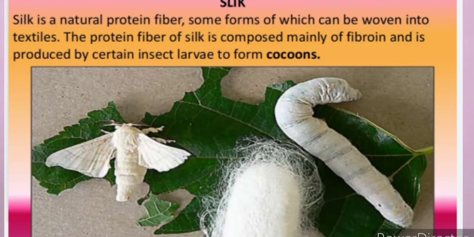Next we have the production of silk. Now, silk is a natural protein fiber which can be woven into textiles. The protein fiber of silk is composed mainly of fibrin and is produced by a certain insect larva. Now, what do we mean by this? In the silk, what is happening? The silkworm is taken, it is reared on the mulberry leaves. It is grown on the mulberry leaves.